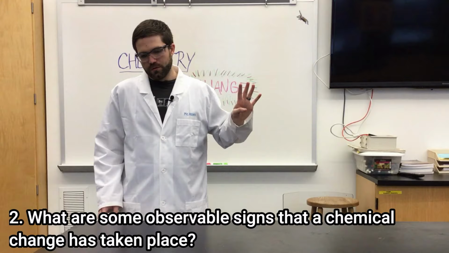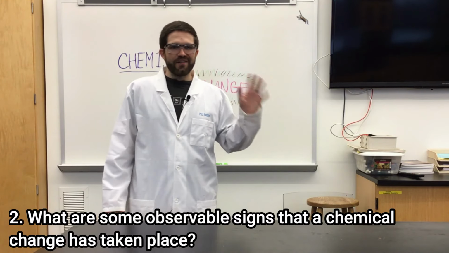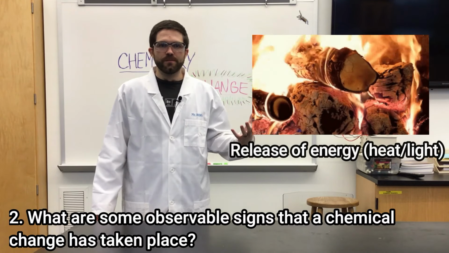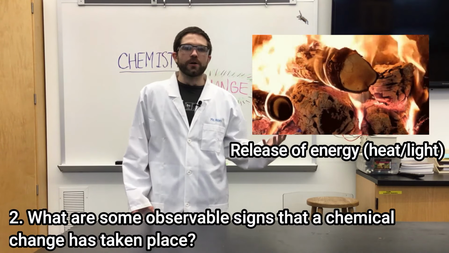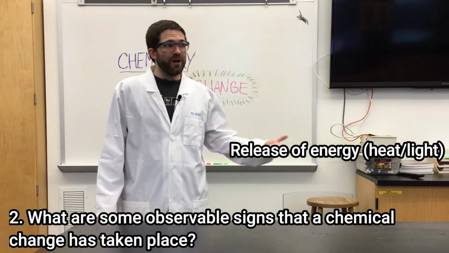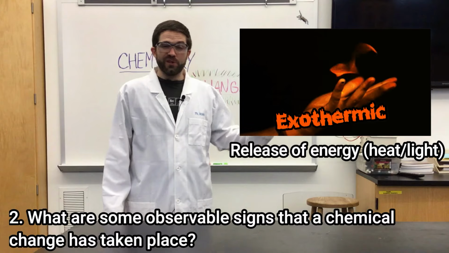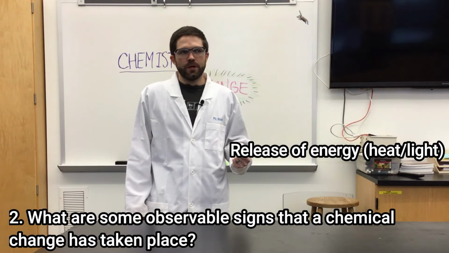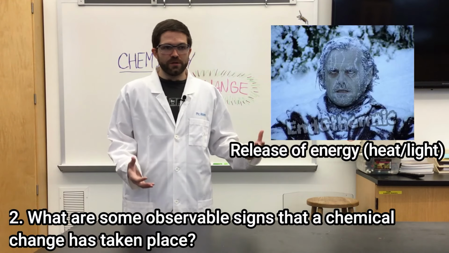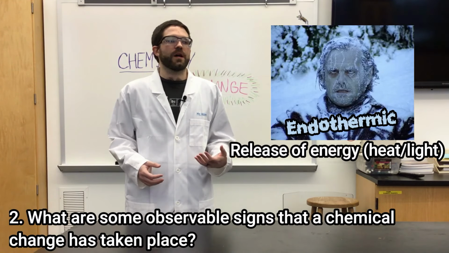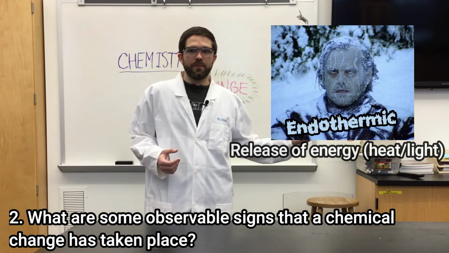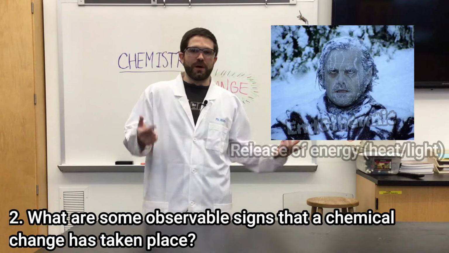Number four is the evolution of heat or light, the release of energy. So if we feel something getting hotter and we didn't add heat to it, that's definitely a chemical reaction. That's what we call an exothermic reaction. It produces heat all on its own. We also have endothermic reactions, which become cold as they progress. So we might see one of those sometime. An endothermic reaction makes the substance colder because it's absorbing heat from its surroundings.